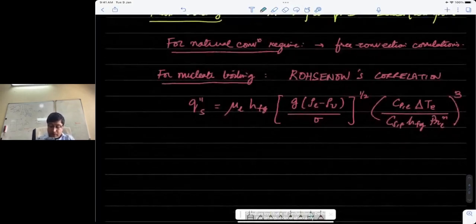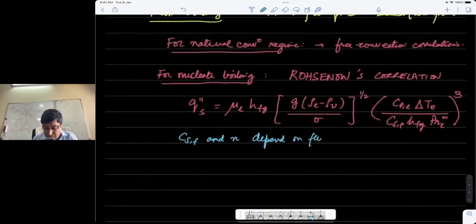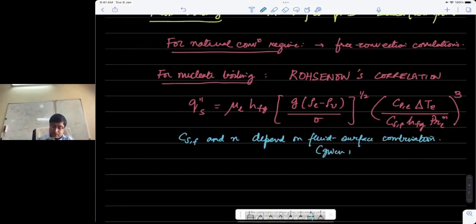So in this correlation, CSF and n are constants and they depend on the fluid-surface combination. These constants are given in your book for different combinations of fluids and surfaces. So please check that. I'm not going to list them here. Anyway, it's not an exhaustive list because as more and more surface and fluid combinations are being tried, more and more of these parameters are being recovered every day. What did I want to say other than that?